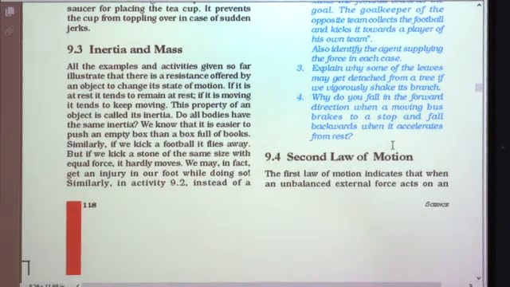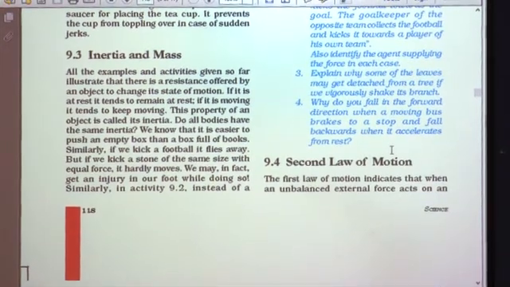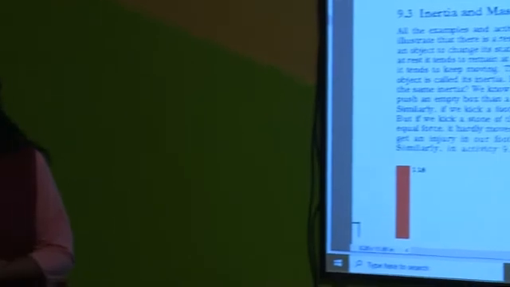So, students, today we have discussed the first law of motion, which is also called the law of inertia. What is the statement of this law? It is the tendency of the object to remain in the same state of motion unless and until some external unbalanced force is acting on it. After that, we discussed inertia and mass and the relation between these two quantities. Inertia is measured by mass. Greater the mass, greater the inertia. If mass is less, then inertia is also less.